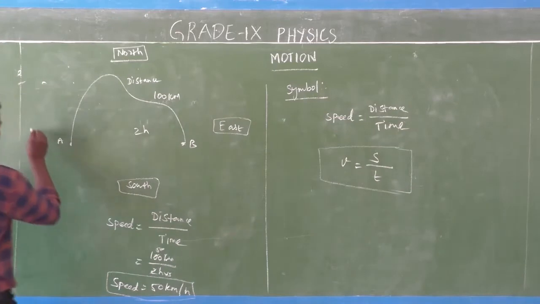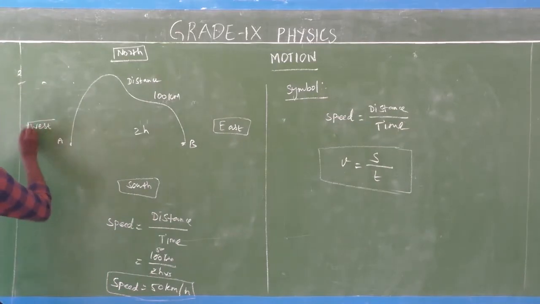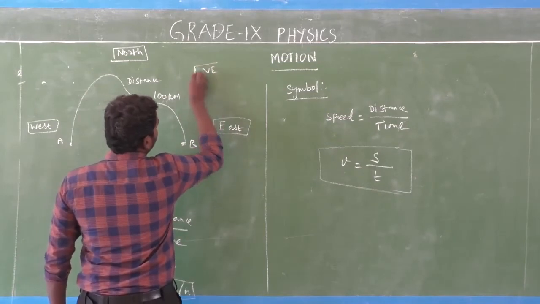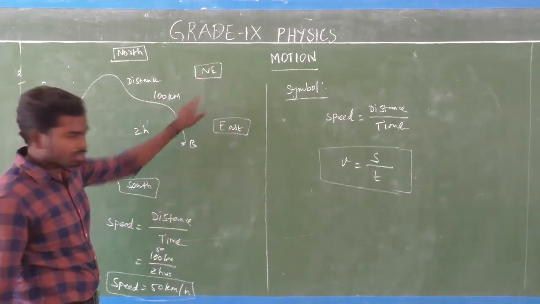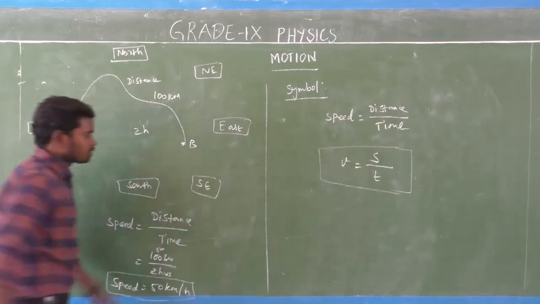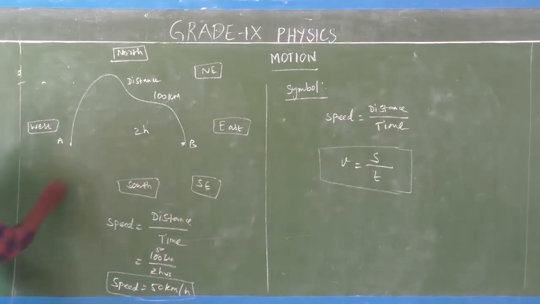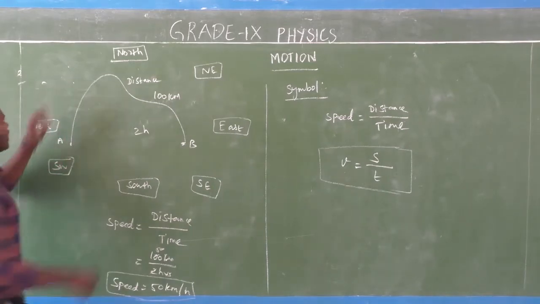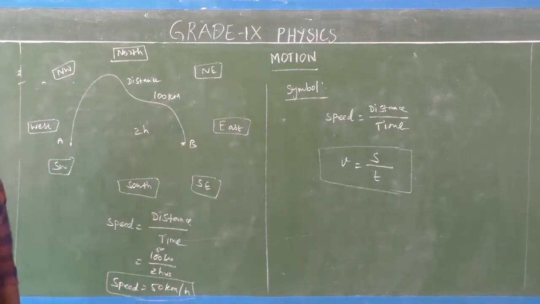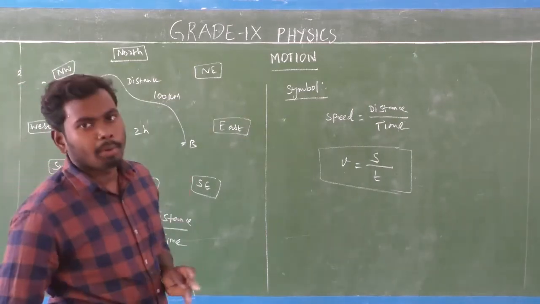This is the west direction. Then this is northeast, this is southeast, this one southwest, and this one northwest. Okay, look at this very important term.